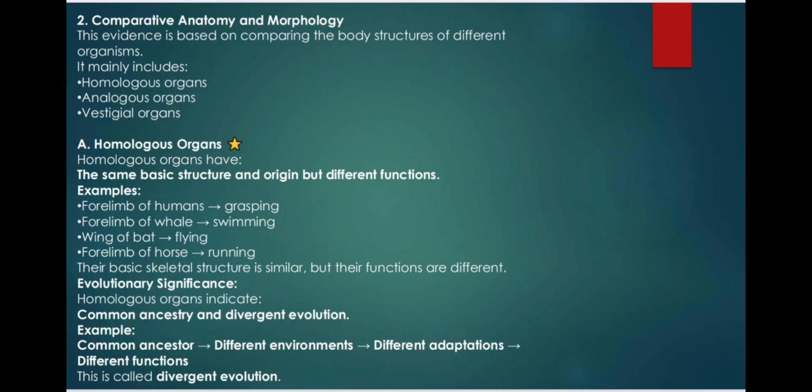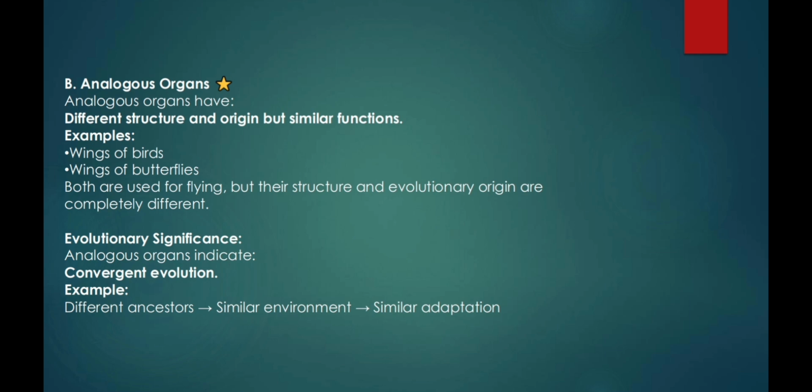Evolutionary significance: homologous organs indicate common ancestry and divergent evolution. Example: common ancestor, different environments, different adaptations, different functions. This is called divergent evolution. B. Analogous organs. Analogous organs have different structure and origin but similar functions. Examples: wings of birds, wings of butterflies. Both are used for flying, but their structure and evolutionary origin are completely different.